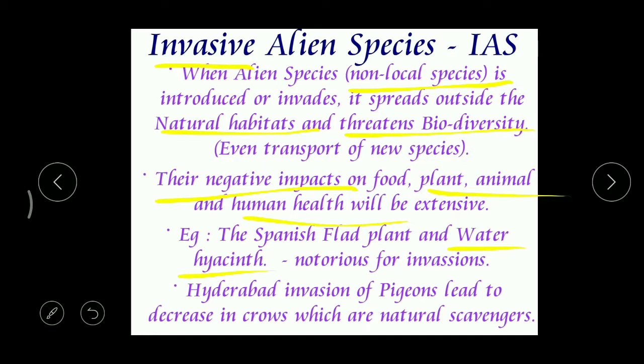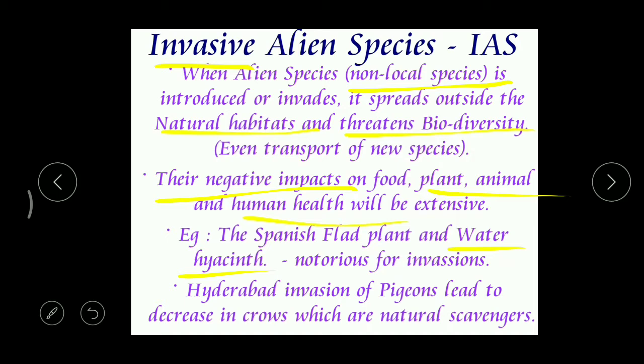The animal species which are living inside that water body will be affected. Before this water hyacinth, all the living organisms were living in peace, without any destruction, without any disturbances.